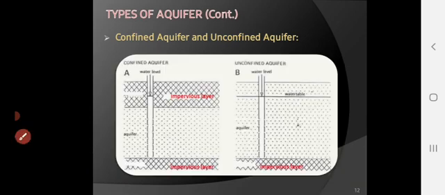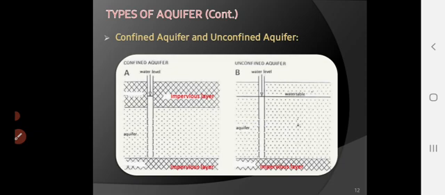Now, this is the figure you have to draw in the exam. Confined aquifer, unconfined aquifer. What is the difference? Confined means fixed. The top and bottom boundaries are fixed, and the portion in between is known as confined, while in an unconfined aquifer, the aquifer is free on top because it is the groundwater table, and the groundwater table elevation always varies from place to place.